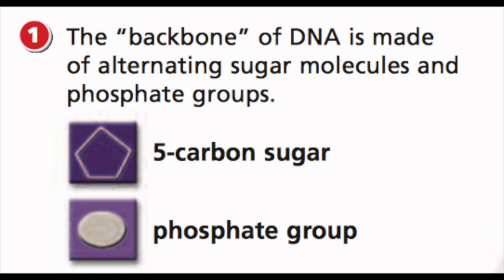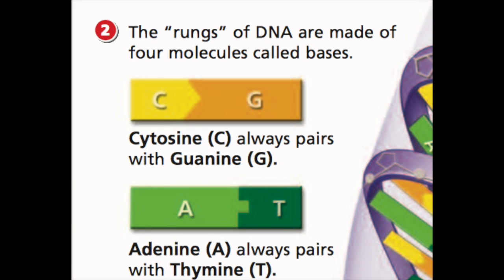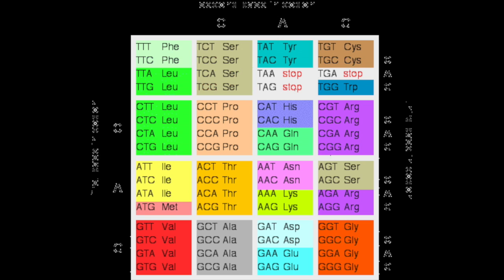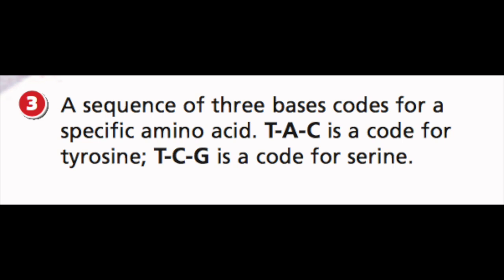The backbone of DNA is sugar molecules and phosphate groups that alternate. The rungs of DNA are molecules called bases. There are four of them: cytosine, guanine, adenine, and thymine. A specific amino acid called tyrosine has its code, which is TAC. Another specific amino acid is serine, whose code is TCG.